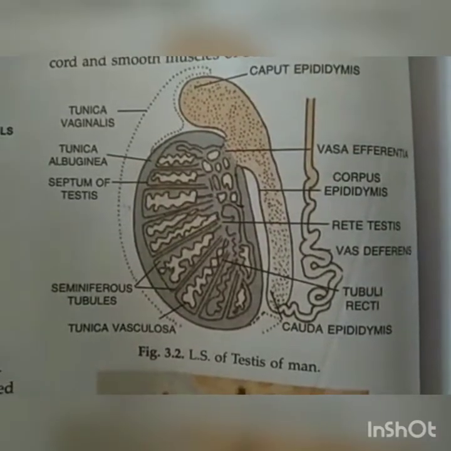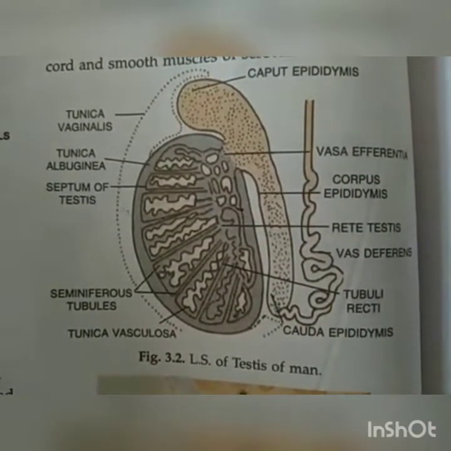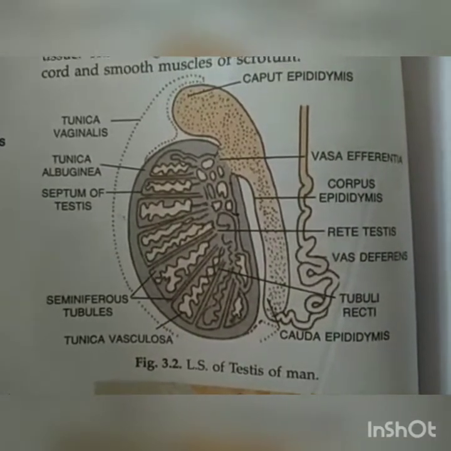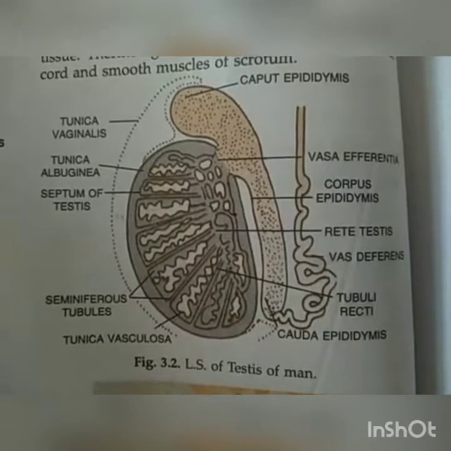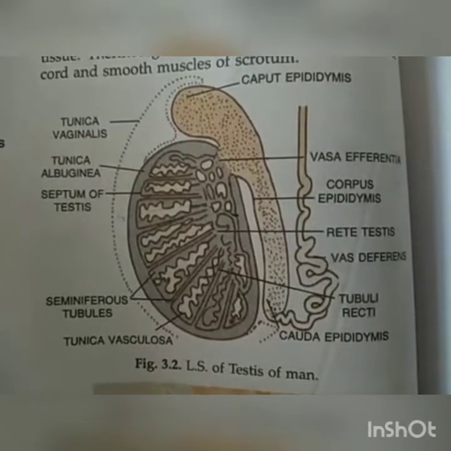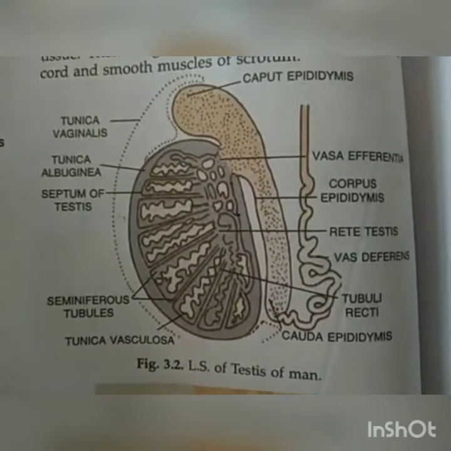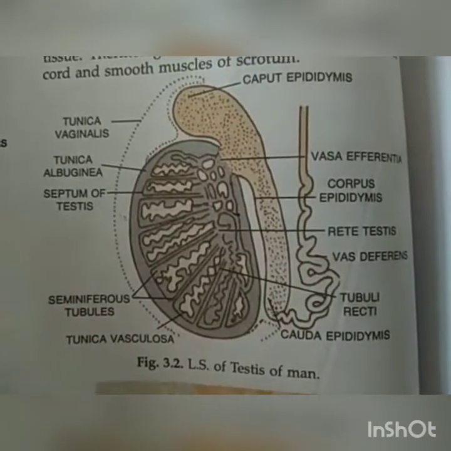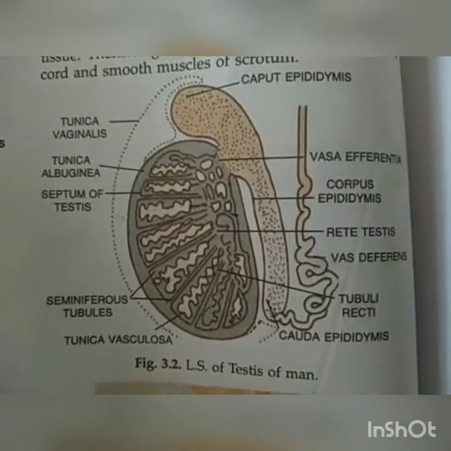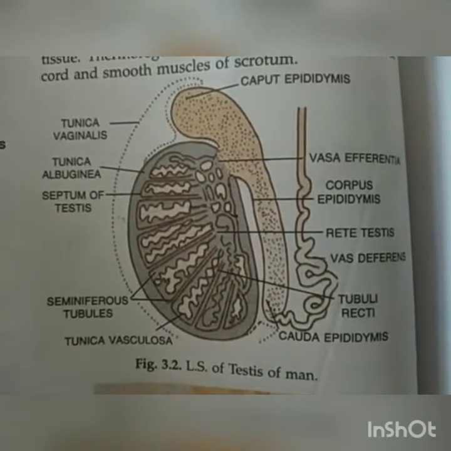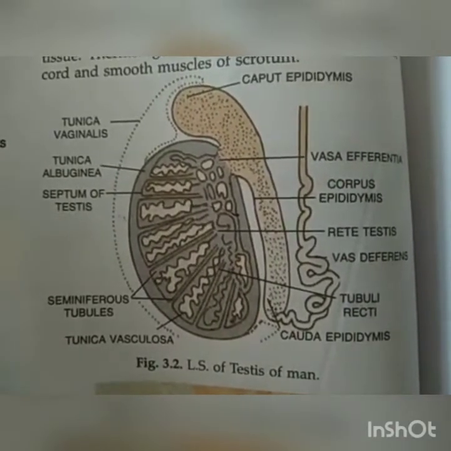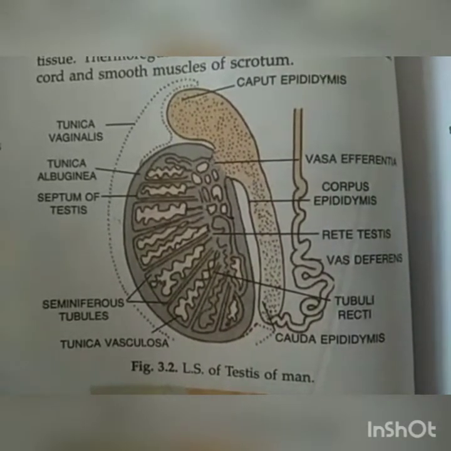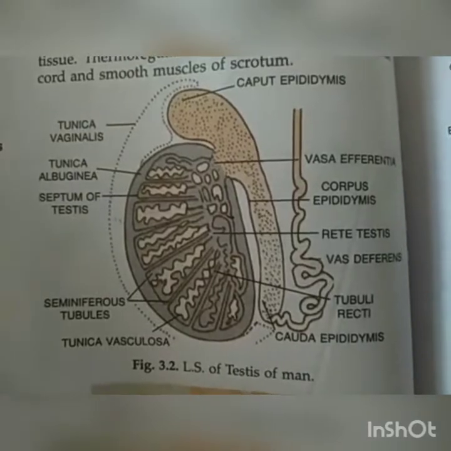So in the next topic, we will discuss the TS of testes, in which we primarily describe the seminiferous tubule, the TS of seminiferous tubule, which means we will explain the tissue of the testes at which the formation of sperms occurs, or the type of tissue which is responsible for the formation of sperm. The site of formation and maturation of sperm is said to be the seminiferous tubule.